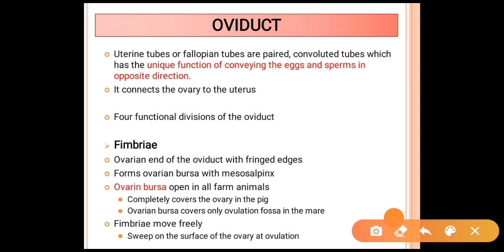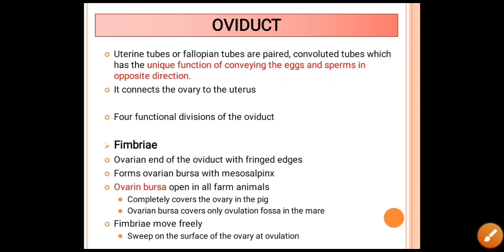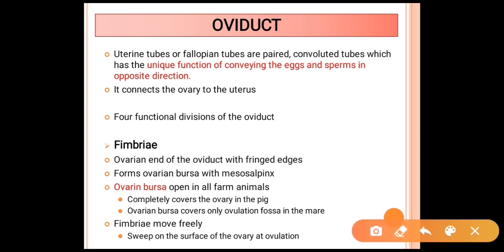What is the oviduct? Uterine tubes or fallopian tubes, that is oviducts, are paired and convoluted tubes which have a unique function of conveying eggs and sperm in opposite directions. It connects the ovary to the uterus. There are four functional divisions of the oviduct.